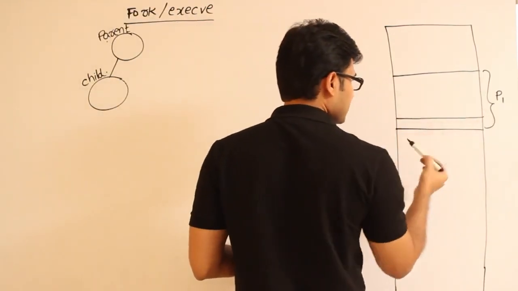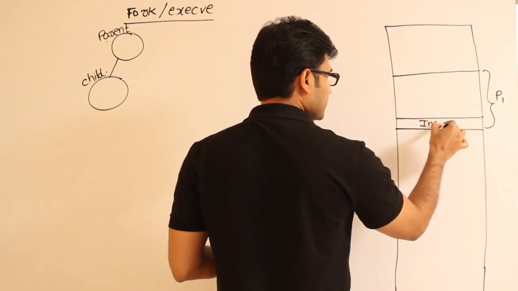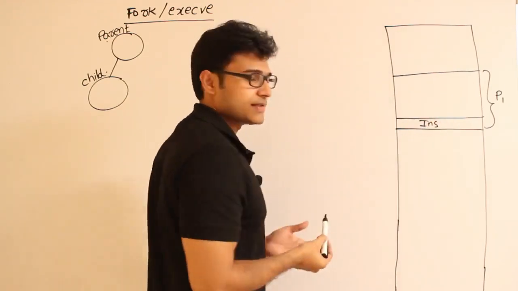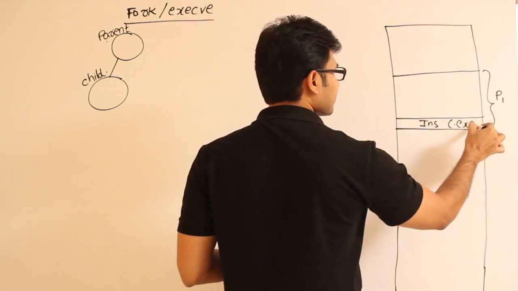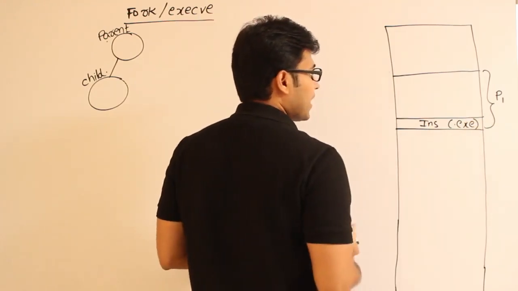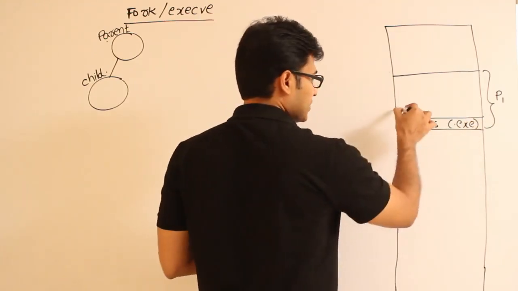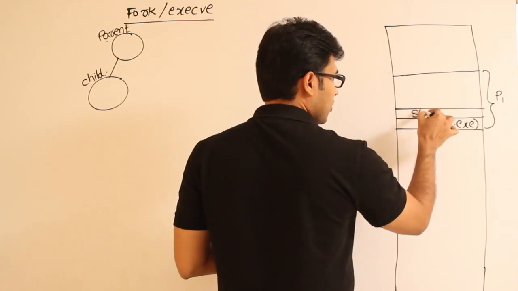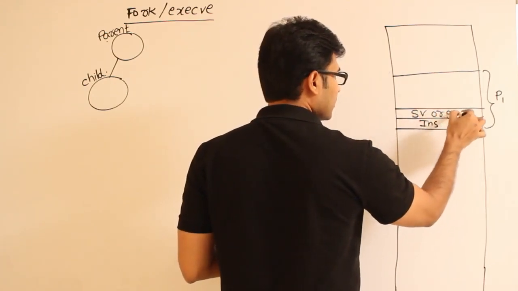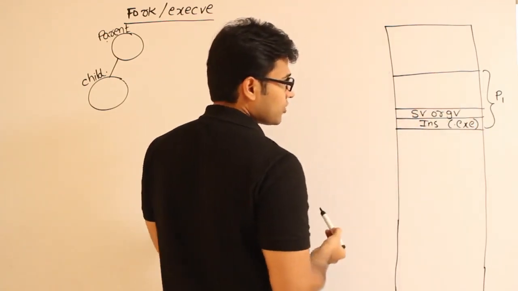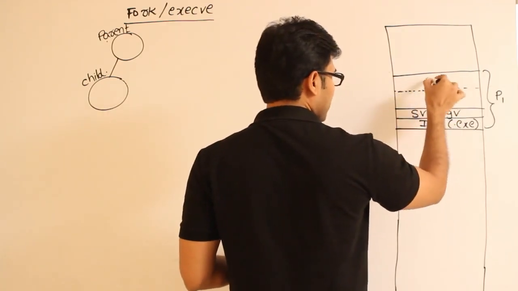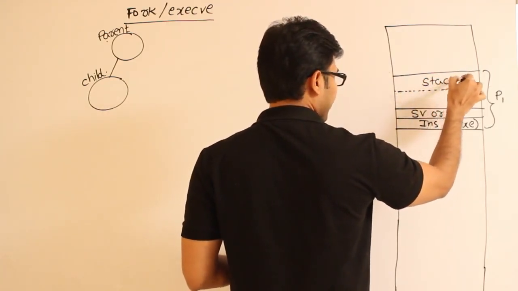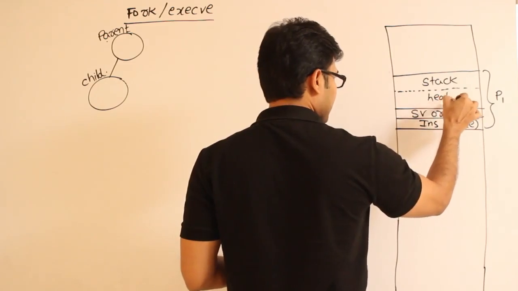Let's call this section instructions, or .exe code, which means executable code. What will be the other parts? Static variables or global variables will be there. And what will be the remaining things? We'll have one, the stack, and the other, the heap, right?